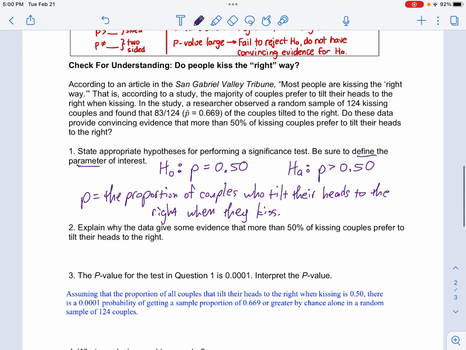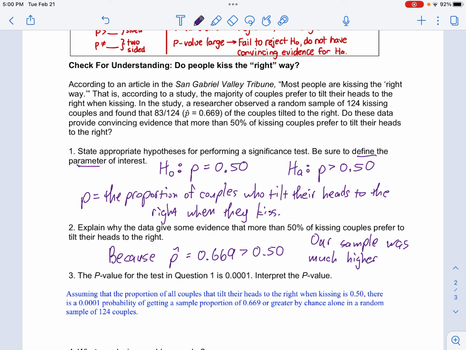Okay, explain why the data give evidence that more than 50% of the couples prefer to tilt their head to the right. This is simply because our p-hat is 0.669, which is greater than 0.50. In other words, our sample was much higher than 50%, than 0.50. So that's why we have some evidence, okay?